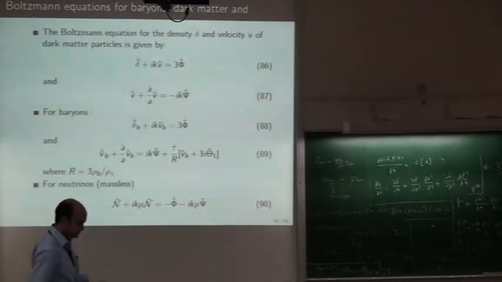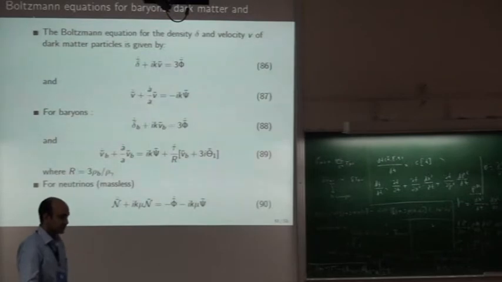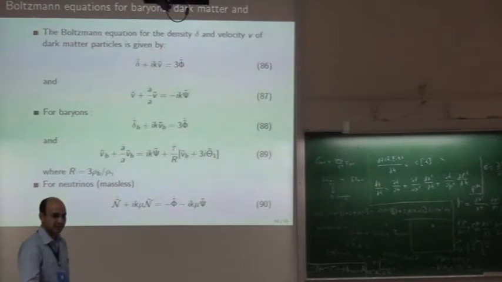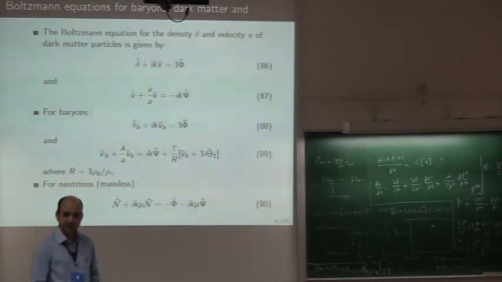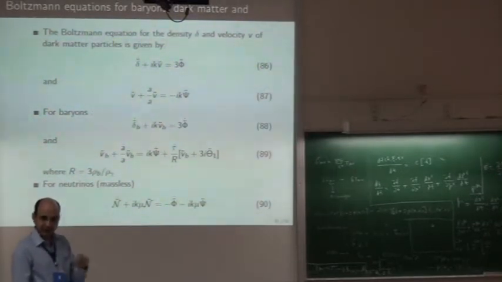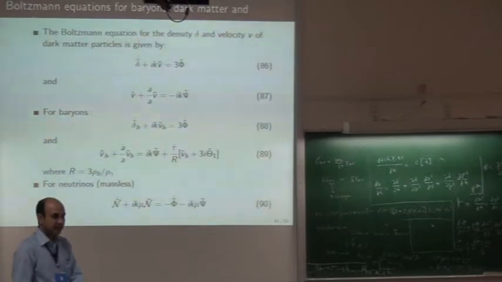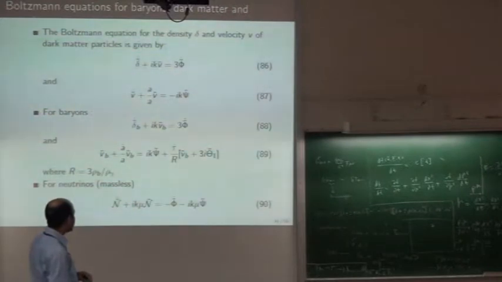In the first introduction you may not get what is happening here, why so many equations, but these equations are much simpler than the equation for the photons, and we need them because baryons affect photons. Dark matter does not affect photons directly, because dark matter particles don't interact with photons, but the gravitational field is dominated by dark matter. So they affect photons by the gravitational field.